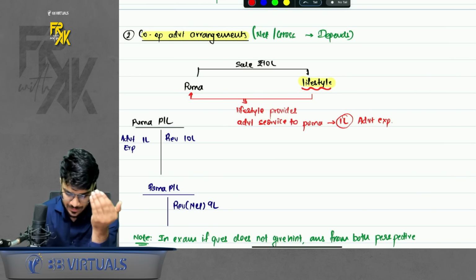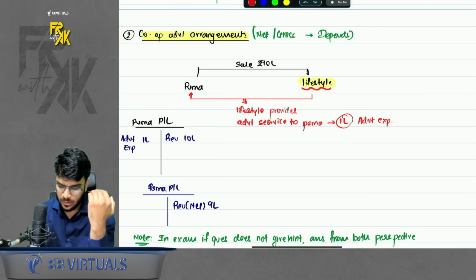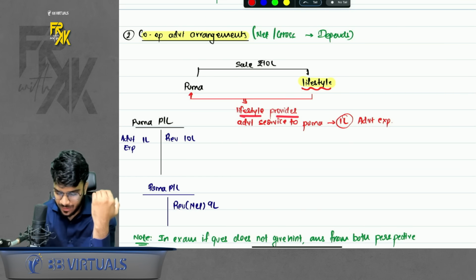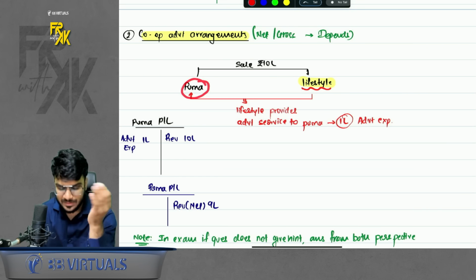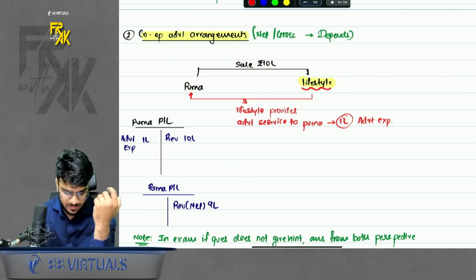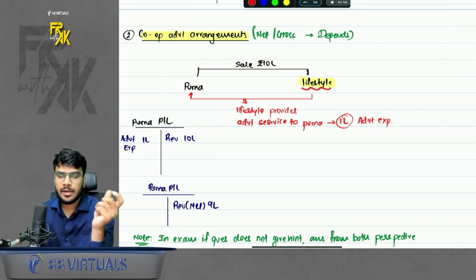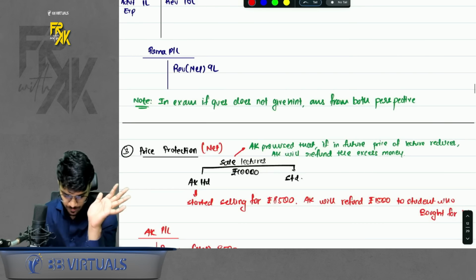Next point, cooperative advertising arrangements. What is the meaning of this? Same example. Puma is making a sale of 10 lakhs. Lifestyle offers to make some advertisements for Puma. That is, Lifestyle is providing advertisement services to Puma and it is charging 1 lakh. So basically Puma is receiving 10 lakhs and paying for advertisement 1 lakh. How should Puma record the revenue? So here it is ambiguous. It will differ on a case to case basis. You need to check. It can be either net or gross. It depends. Do remember that.